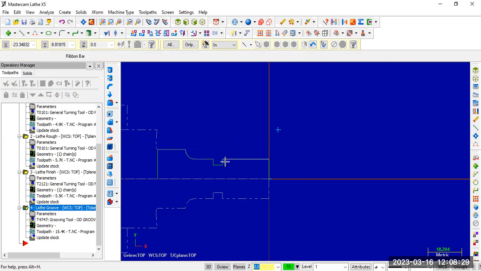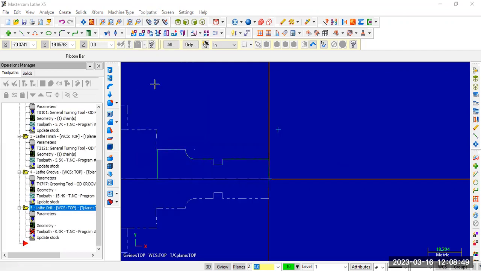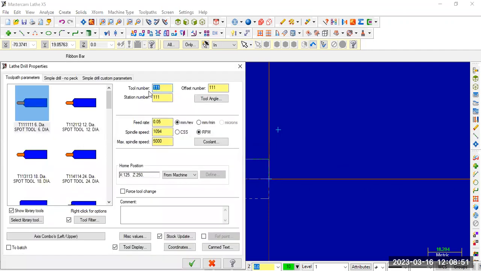Rough turning, finish turning, and groove are over. Next, threading and drilling. First, I will show you drilling. Exactly at the center, I am going to drill a small hole over the workpiece at the end face. For that, I am using again tool path, drill tool, drill bit. We have different tools.